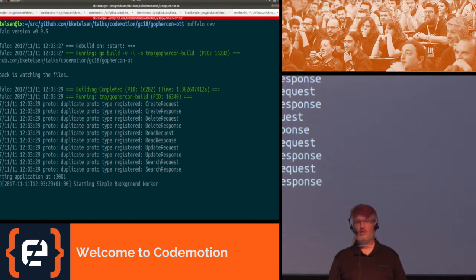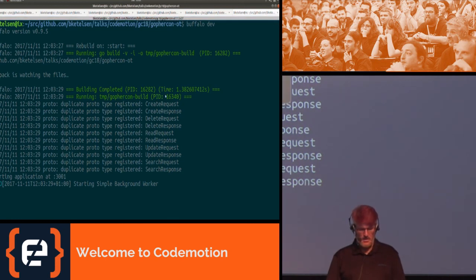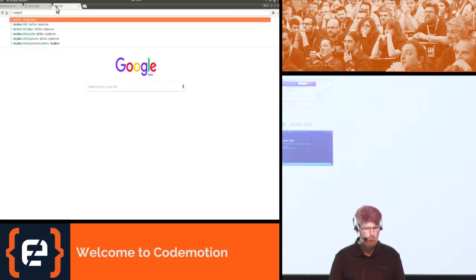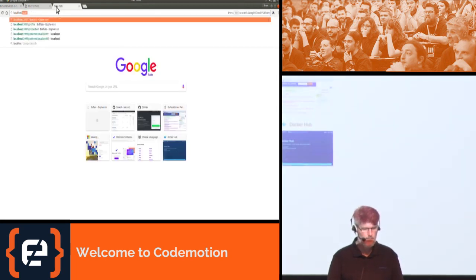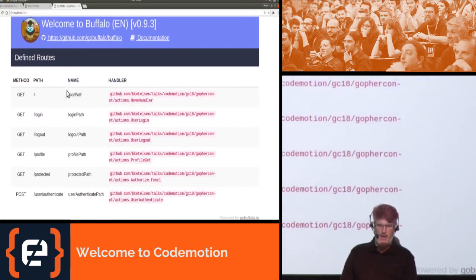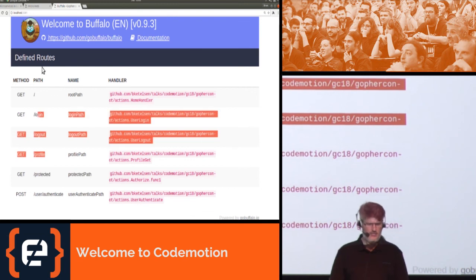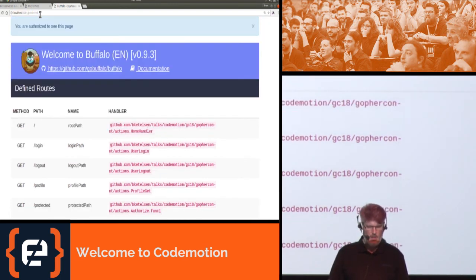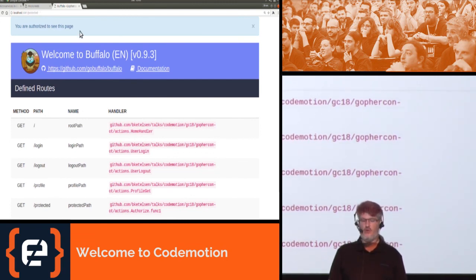It compiled. That's a really great sign. So let's look at the home page. On the home page, since I haven't really changed the web app, you can see all of the different routes. Let's try to go to protected and see if it works. Protected says I'm authorized to see this page because I didn't delete my cookies before this demo.